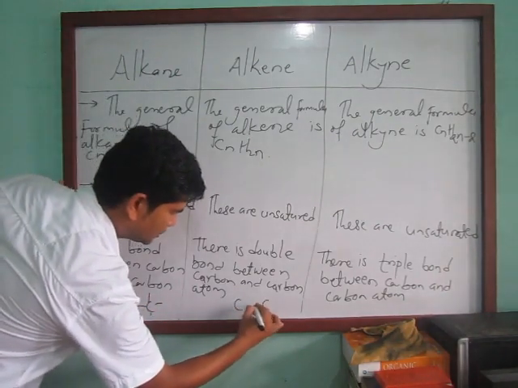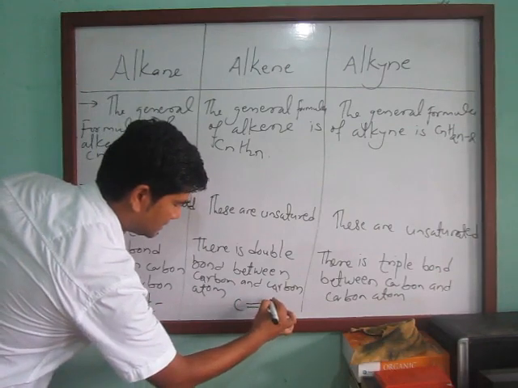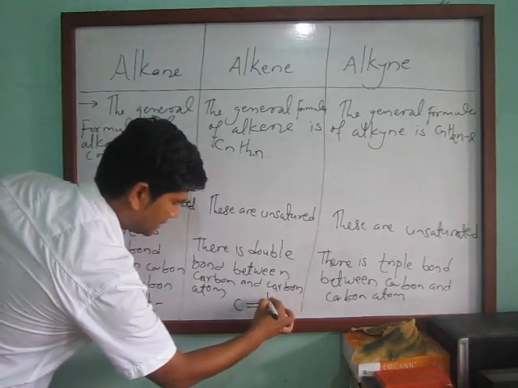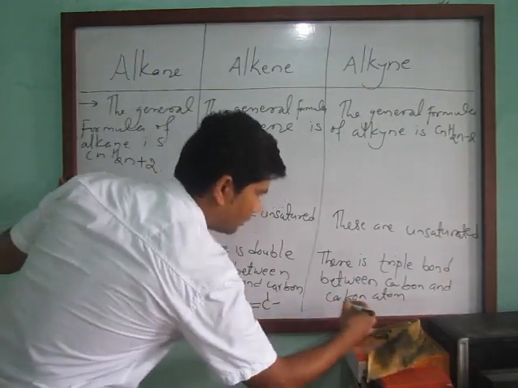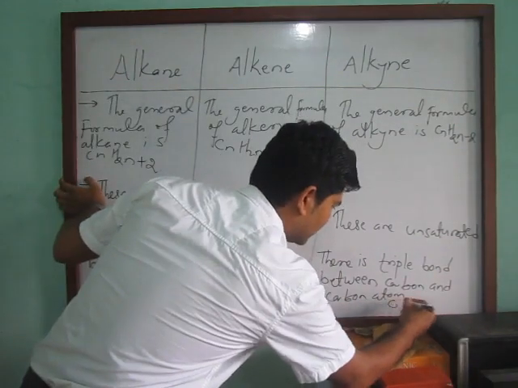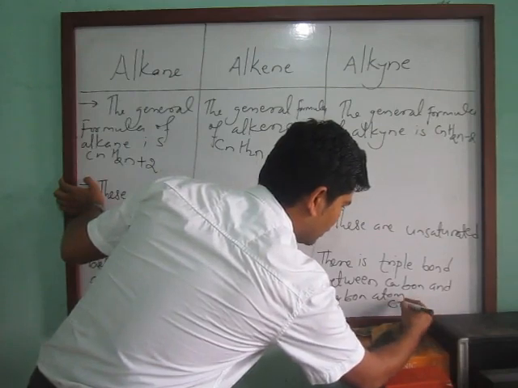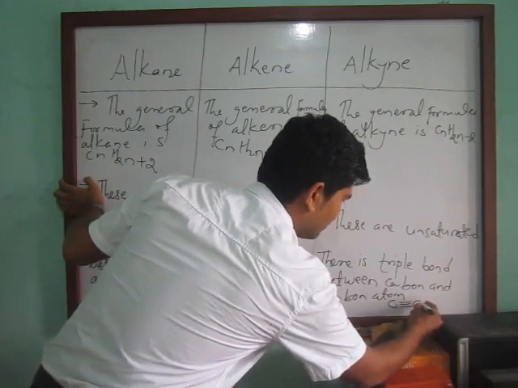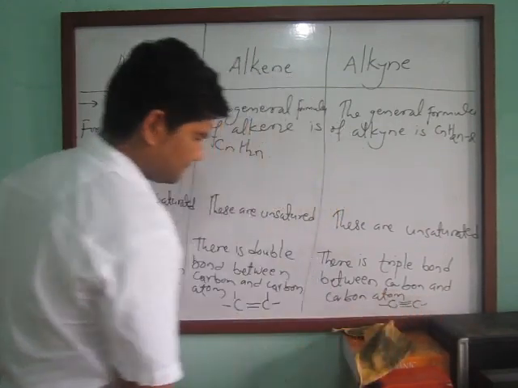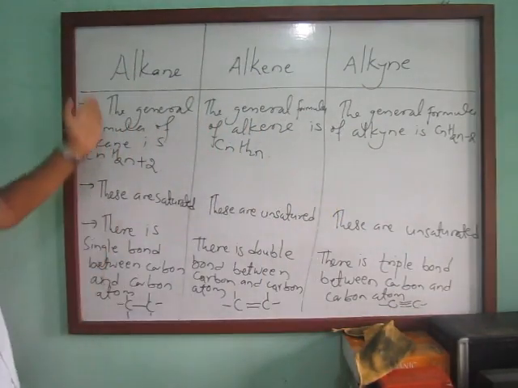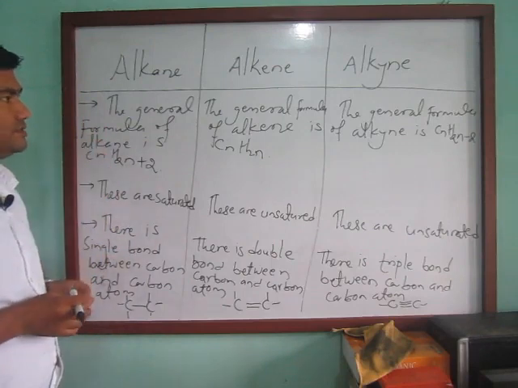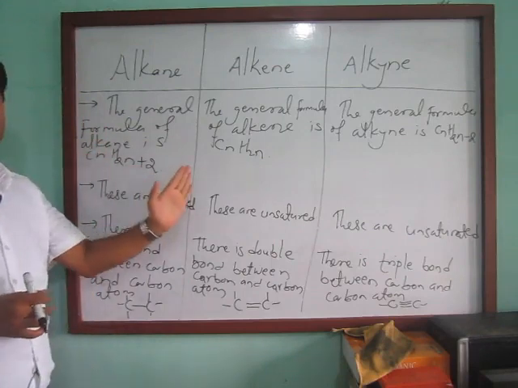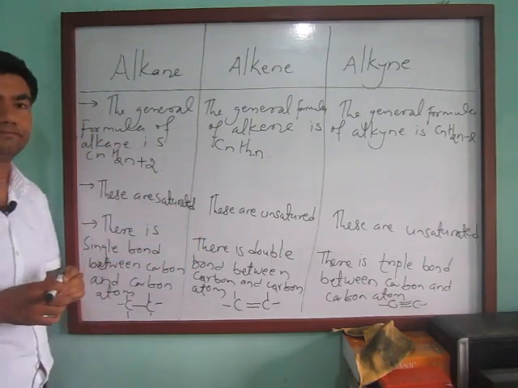Similarly, here is a double bond like this, and here is a triple bond, 1, 2, 3 bond like this. So these are the simple differences between alkane, alkene and alkyne.